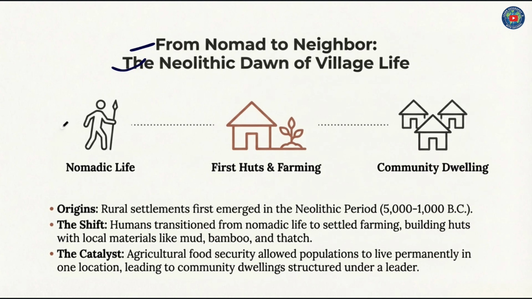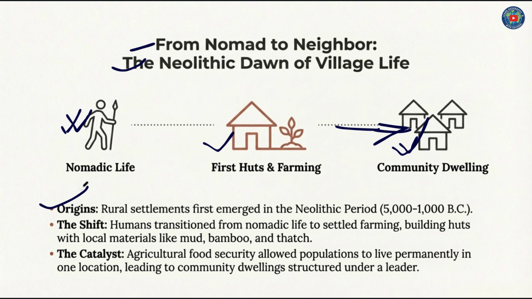Now, from nomad to neighbor, the Neolithic dawn of village life. In the prehistoric period, they had a nomadic life, and after that, first nuts and farming, invention of farming systems, wheels and fires, and finally community dwelling.